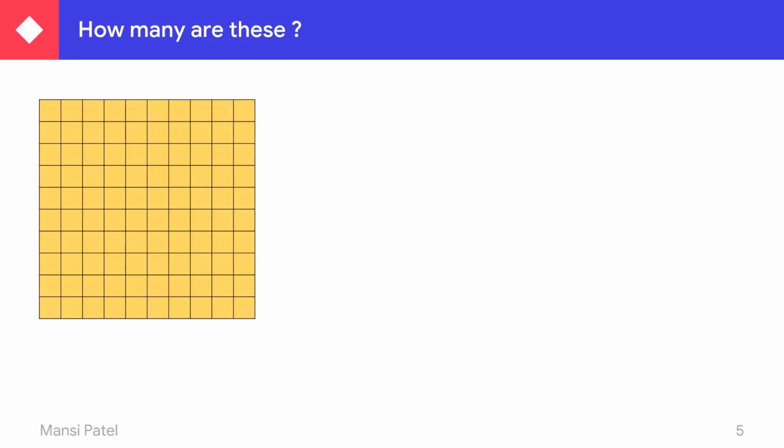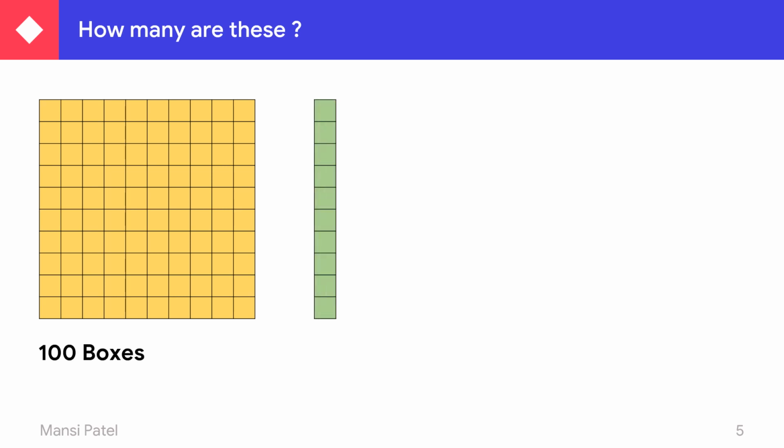Let us see how we can count any object, any shape or anything. See here, this is the small box, and how many boxes are in this one big box? See here, 10 boxes horizontal and 10 boxes vertical. So the total number of boxes is 100 boxes.